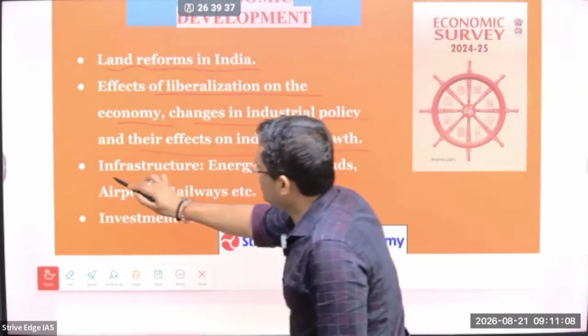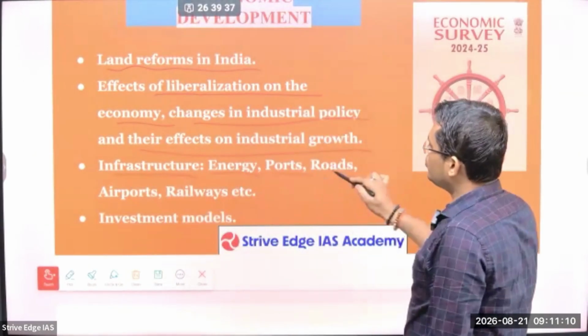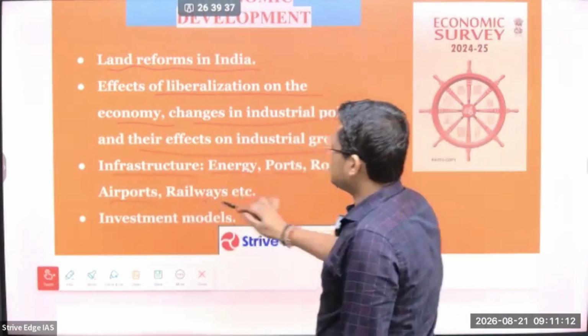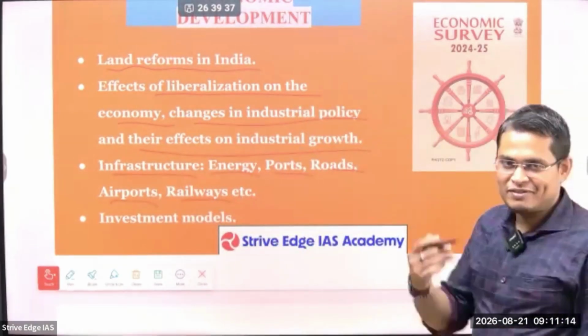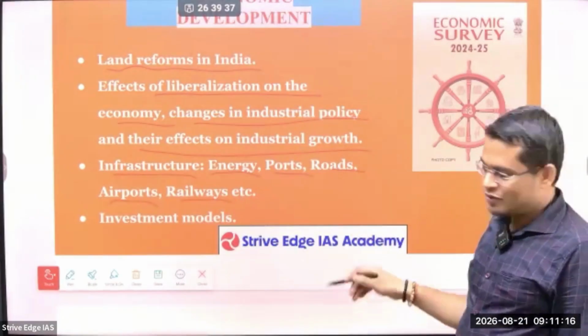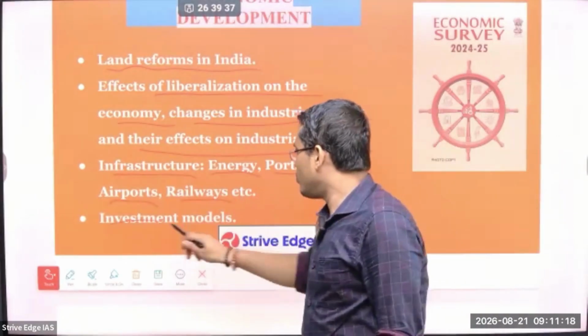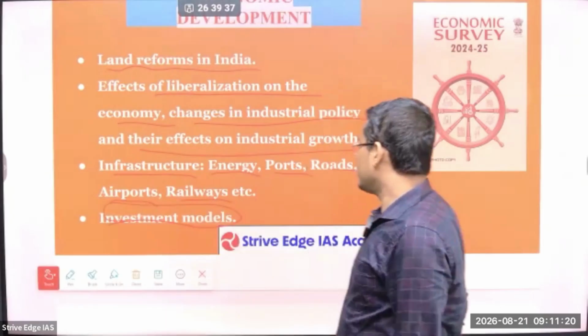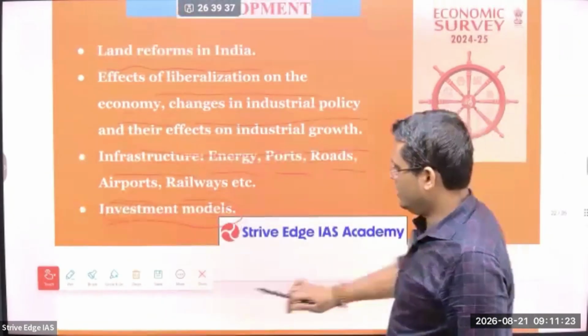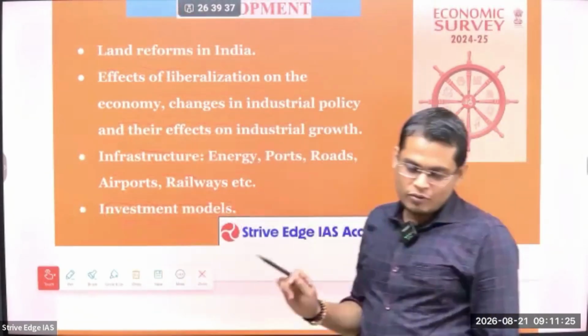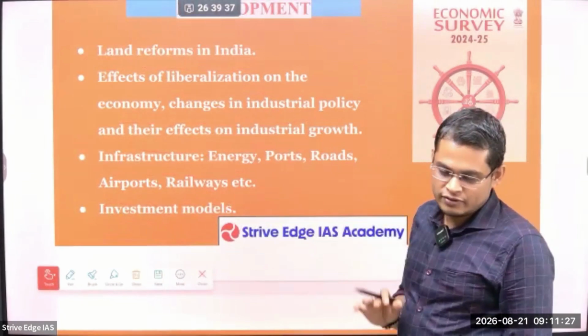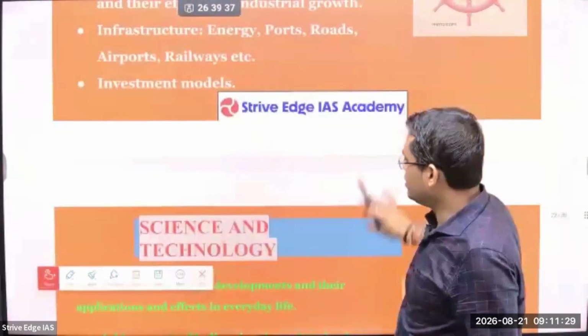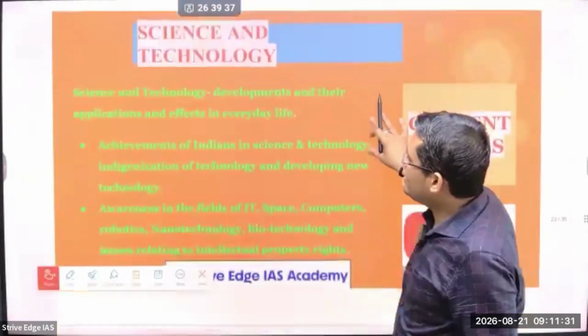Then infrastructure. Here we are going to see energy, ports, road, airport, railway, etc. That means everything that is part of infrastructure we have to study. Next is investment models. There are different investment models, so we have to study that as well. If you know the syllabus, then whenever you are referring to current affairs or a paper, you can streamline your preparation. Then science and technology.